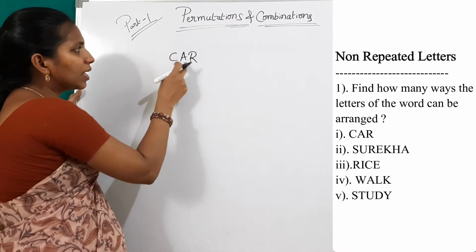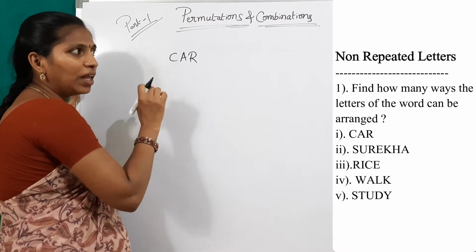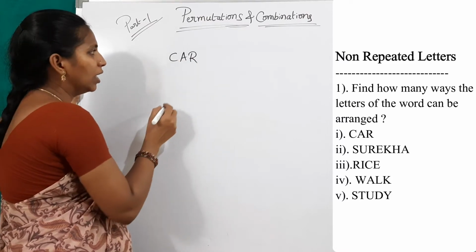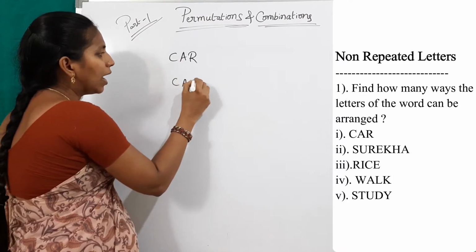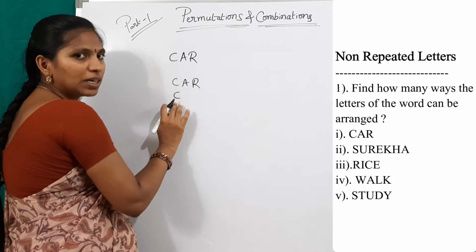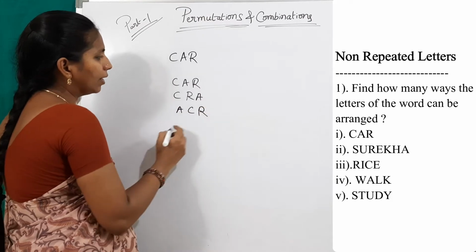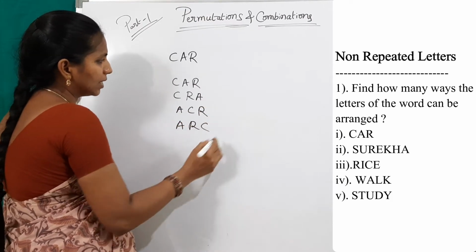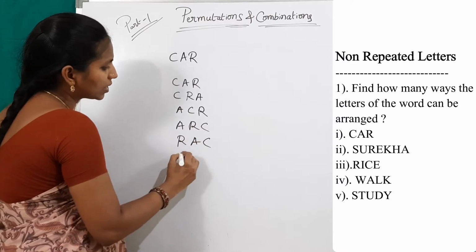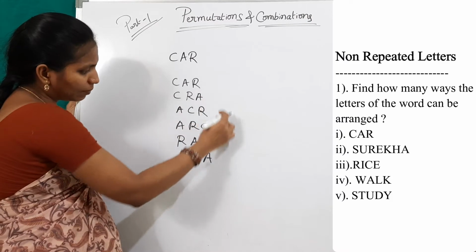How many letters are present in this word, CAR? 3 letters. In how many ways can the letters of the word be arranged? See, C-A-R as it is. This is the first arrangement. The second arrangement is C-R-A, then A-C-R, and A-R-C. Next R-A-C. Next one is R-C-A.